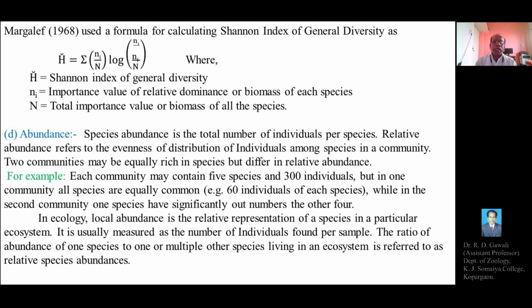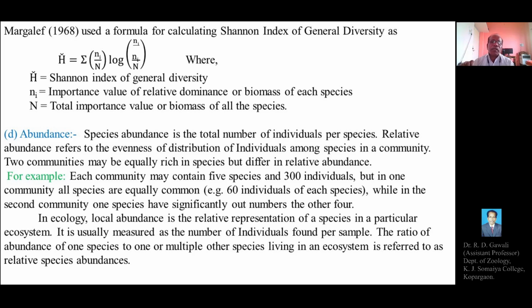Abundance is usually measured as the number of individuals found per sample.